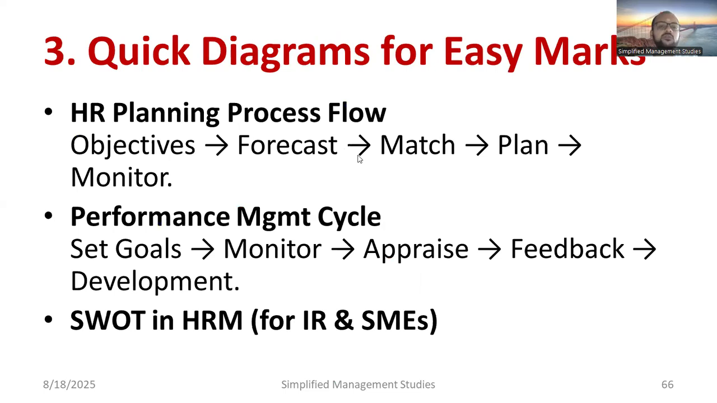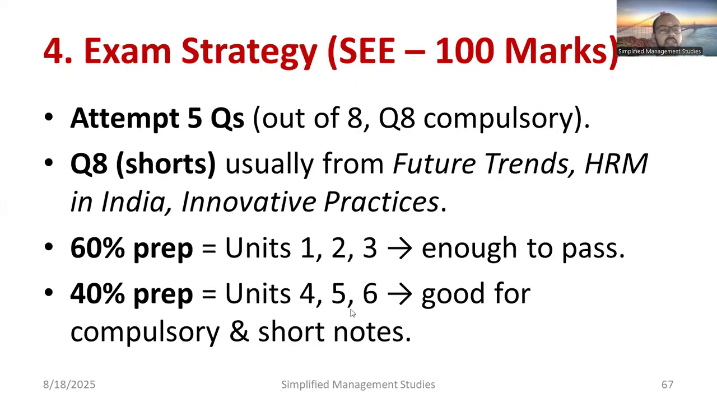The HR planning process flow includes identification of objectives, then forecasting, matching, planning, and finally monitoring. These are the major things that come under the HR planning process. If you get a question, kindly add this flow chart. Then the performance management cycle includes setting goals, monitoring, appraisal, feedback, and development. SWOT analysis in HRM you have to focus on for IR and small scale industries.